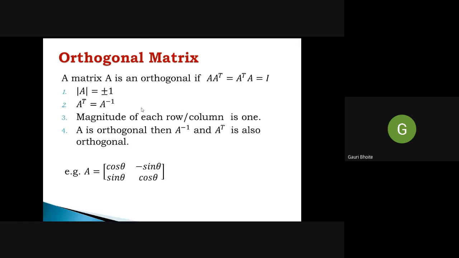And what are the properties? The determinant of an orthogonal matrix is either 1 or minus 1. Then A transpose is always equal to A inverse. And the magnitude of each row or column is always 1. Suppose A11 square plus A12 square, so cos square plus sin square is 1, or A11 square plus A21 square. If I take the column magnitude, then also it is 1. So the magnitude of any row or any column is 1. And if A is orthogonal, then A inverse and A transpose are also orthogonal matrices.